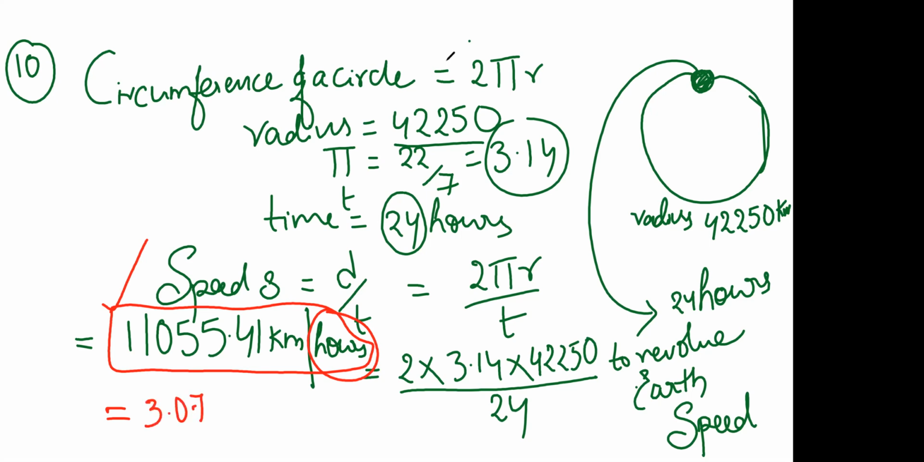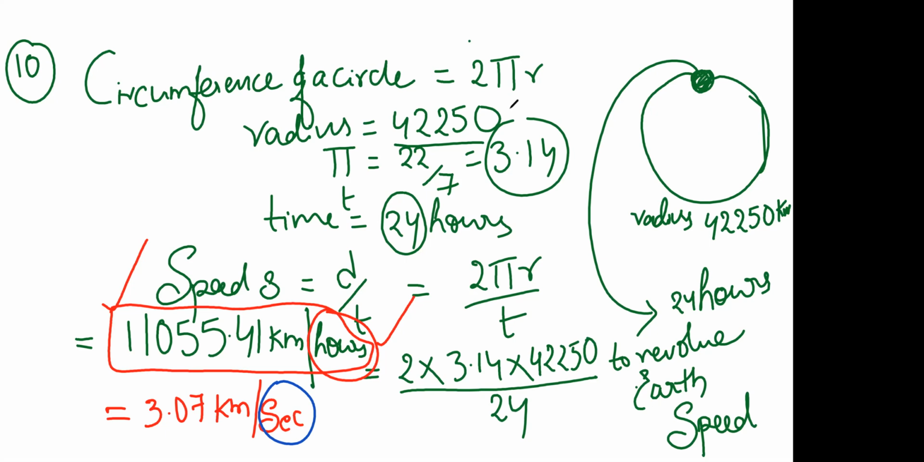3.07 kilometers per second. You can easily identify, here it was mentioned hours and here it was mentioned seconds. So here this value is converted into seconds, kilometers per second. Here it is kilometers per hour. So both the answers are correct, but it depends upon the MCQ options given.